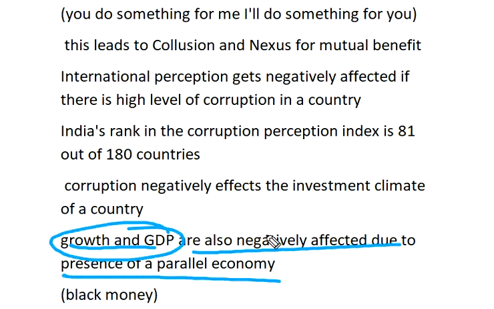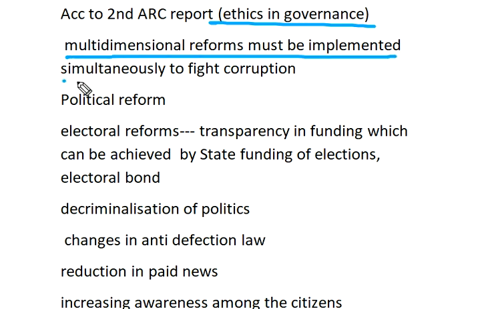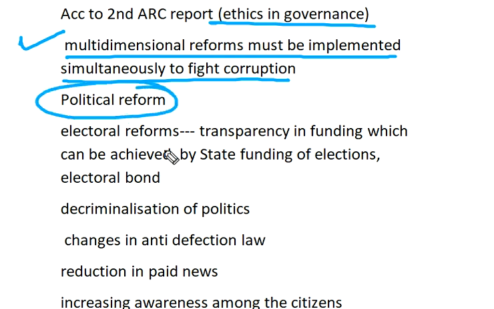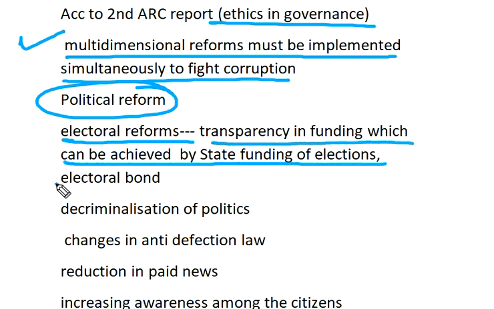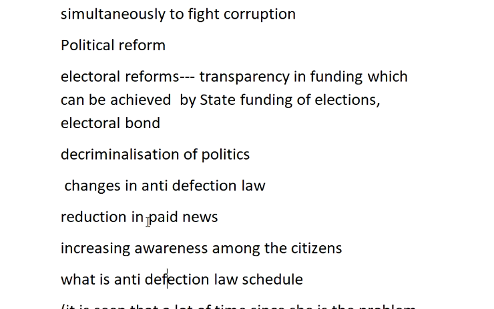So growth and GDP are also negatively affected due to the presence of a parallel economy, meaning black money. According to the Second ARC report on ethics in governance, multi-dimensional reform must be implemented simultaneously to fight corruption. Political reform is needed: electoral reform, transparency in funding, which can be achieved by state funding of elections, electoral bonds, decriminalization of politics, changes in the anti-defection law, reduction in paid news, and increasing awareness among citizens.